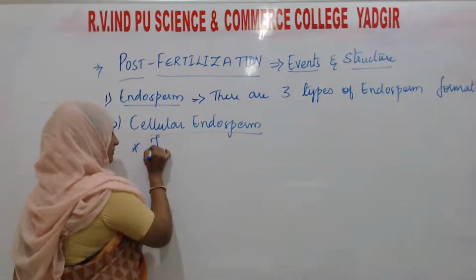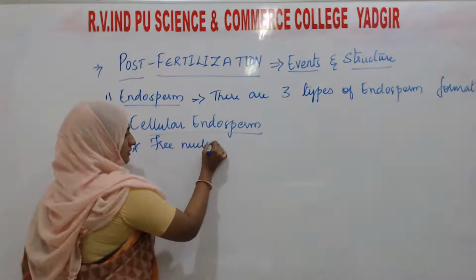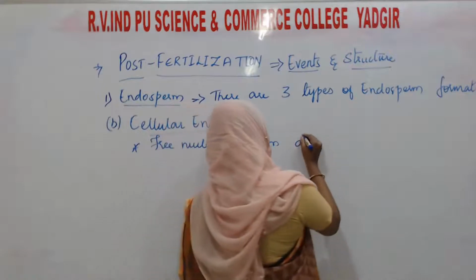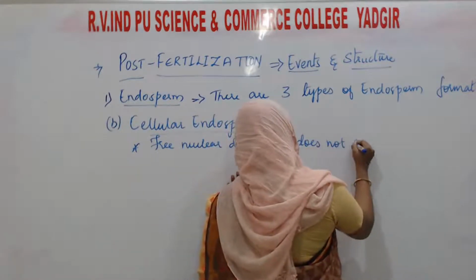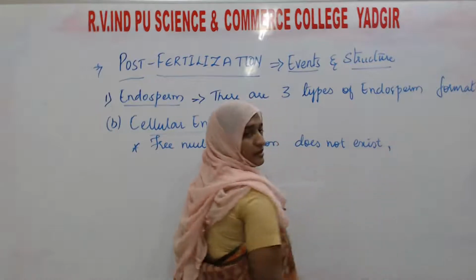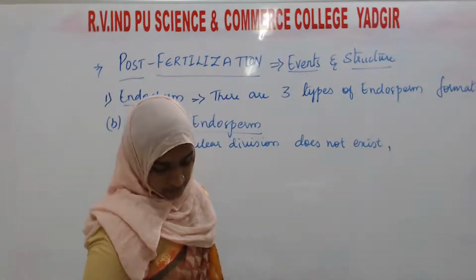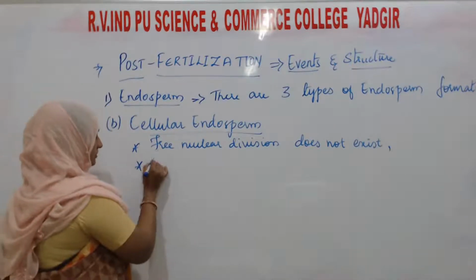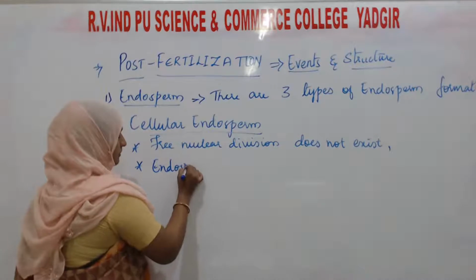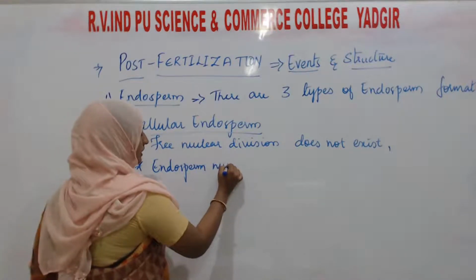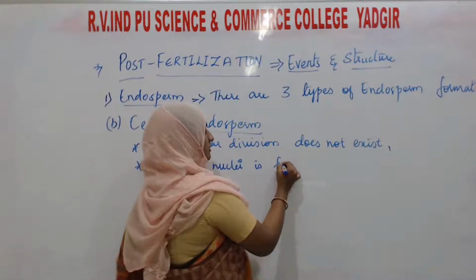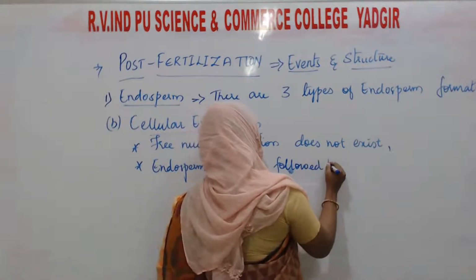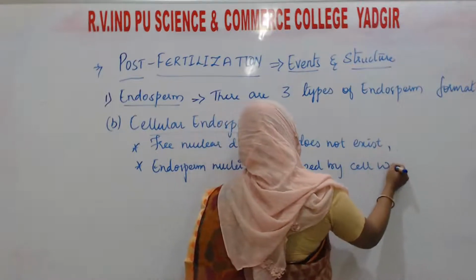Directly, the endosperm nucleus is followed by cell wall formation.